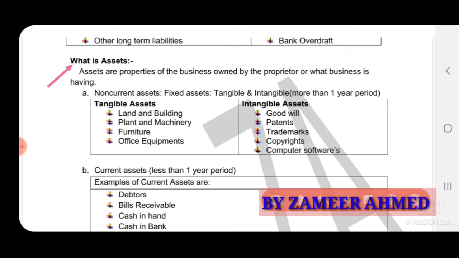So assets classification: non-current assets, which are fixed assets. Fixed assets means those assets purchased by the business for its permanent use, not for resale. Example, tangible assets. Tangible assets are those assets which can be seen, which can be touched: land and building, plant and machinery, furniture, office equipments.